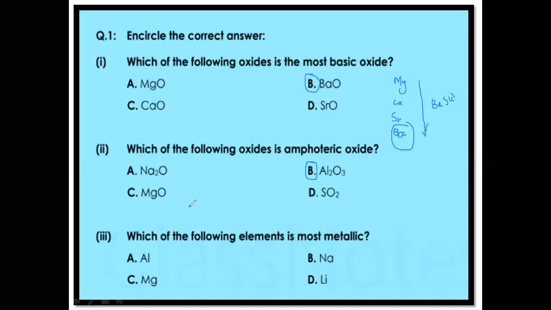MCQ number 3: which of the following elements is most metallic? We have aluminum, magnesium, sodium and lithium. The sequence is that lithium is in group number 1, and after lithium is sodium in group number 1.